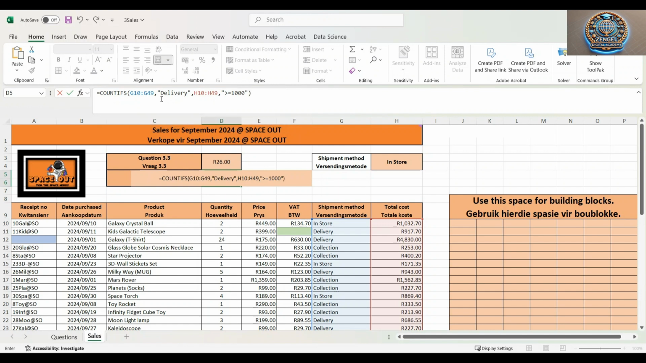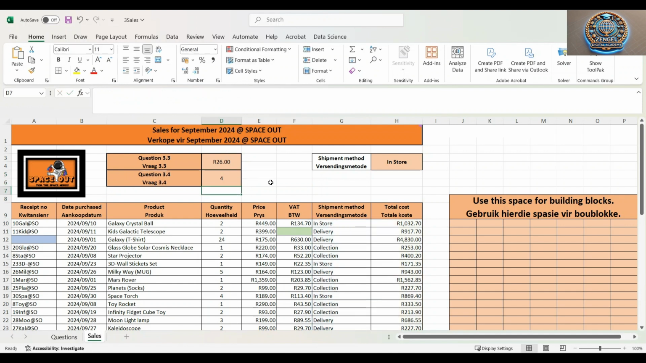So once we're done, our first range is count if anything is a delivery and is greater than or equals to 1,000. So there's actually only four products that have a total cost of 1,000 rand or more within our data file. So now we're helping Space Out Shop actually use these figures in a speedy way.